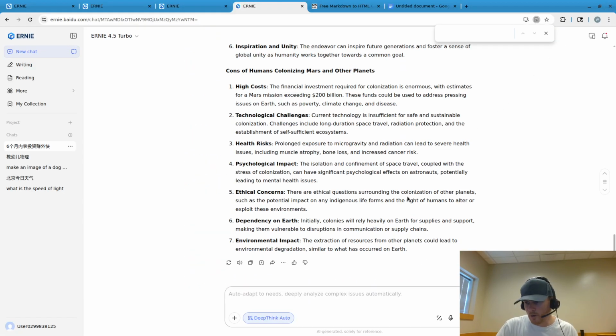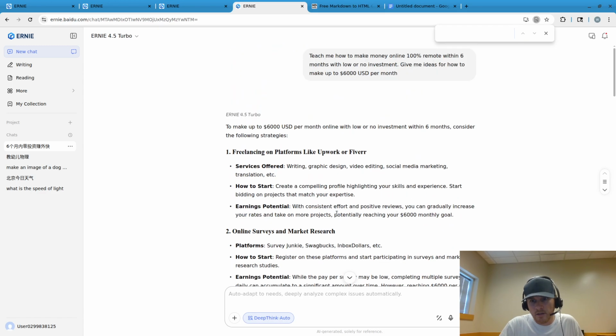Okay, so this is a quick overview of Baidu ERNIE. It's kind of Baidu's alternative to ChatGPT or Google Gemini, and it can do pretty much what Claude or Gemini or ChatGPT can do. It's mainly for the Chinese market, but it does respond well in other languages like English, German, and Spanish.